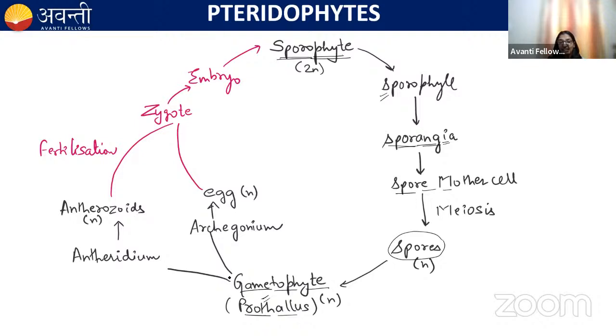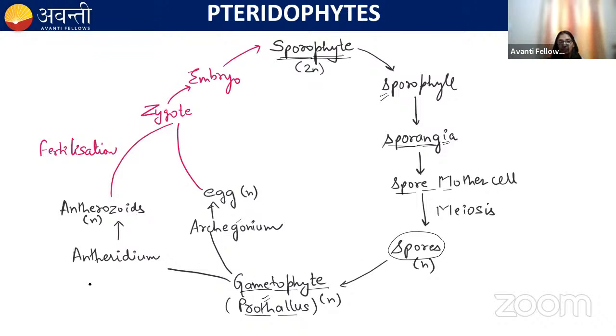This gametophyte bears the sex organs, which are antheridium and archegonium. Antheridium produce antherozoids. Archegonium has the egg. And this male and female gamete, after fusion, produce a zygote. This zygote undergoes mitosis and forms an embryo, then the embryo again forms the sporophyte. This is the whole life cycle.